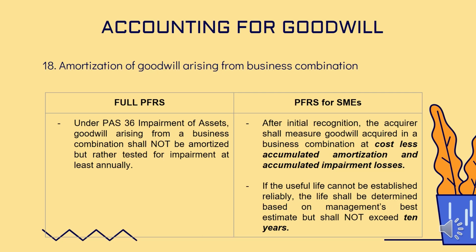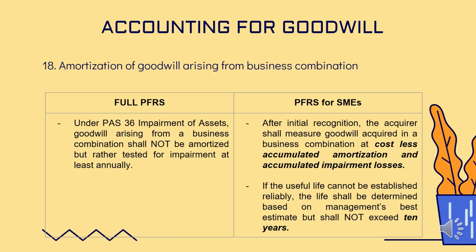Ang goodwill, isa sa mga intangible asset, at ang intangible asset dinadetermine na merong finite useful life lang siya. So, kailangan siyang i-amortize at itest for impairment. Under full PFRS, walang ginagawang amortization but tinetest annually for impairment. Pero sa PFRS for SME, ina-amortize at tinetest din.